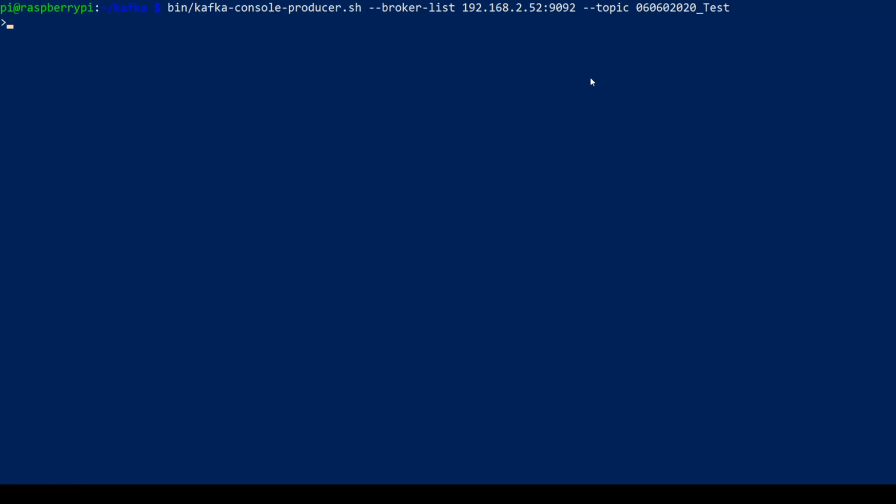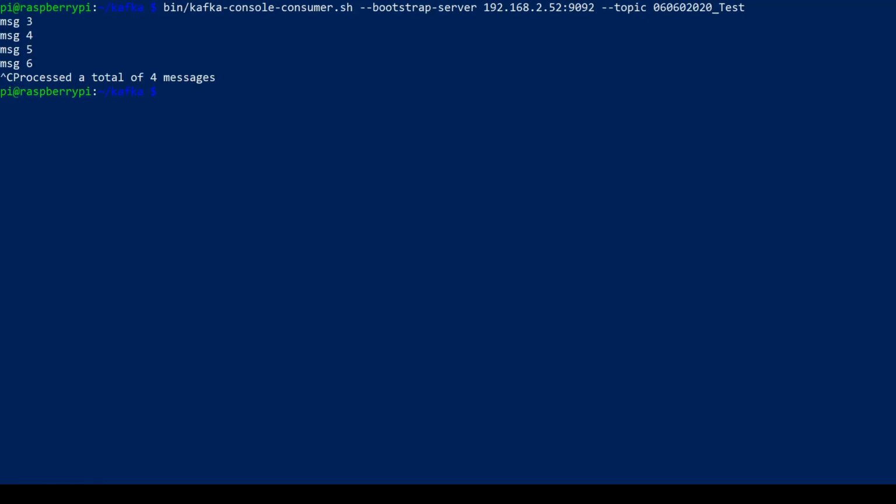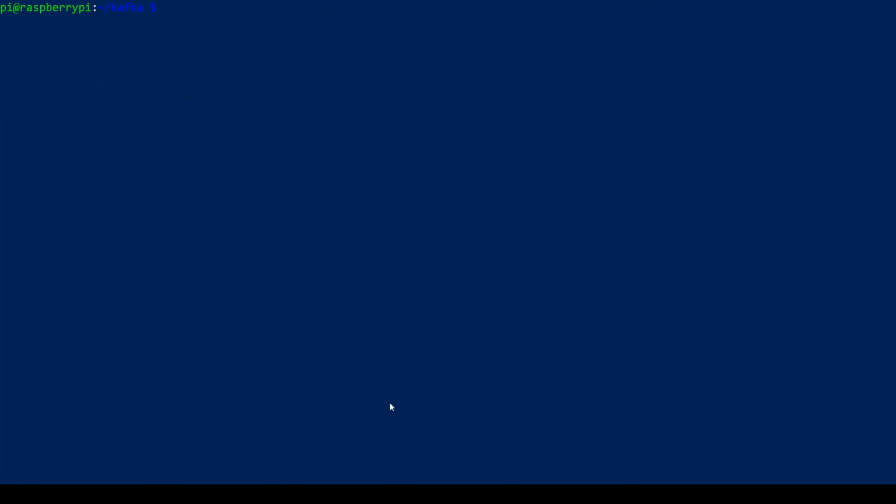Okay, so it looks fine. So let's spin up another command window. On this command window, we want to spin up the consumer. So it should be kafka-console-consumer.